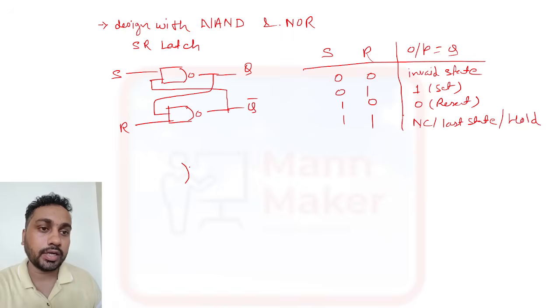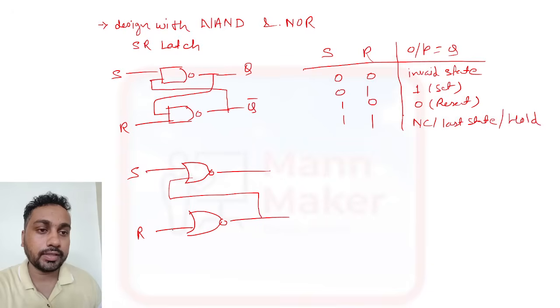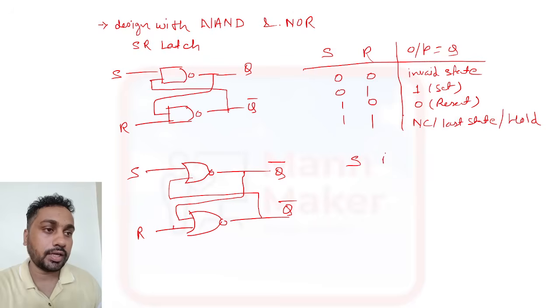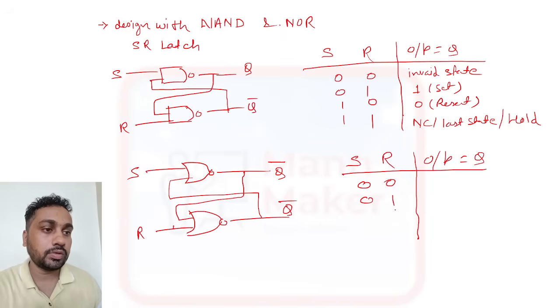Similarly, we can design it using NOR gate also. So the NOR gate version is like this. Same as before, here the inputs are S and R, the feedback paths go like this, and the outputs are Q bar and Q. Now in the truth table, the output is Q. For 0 0, it means hold, or no change, or last state.